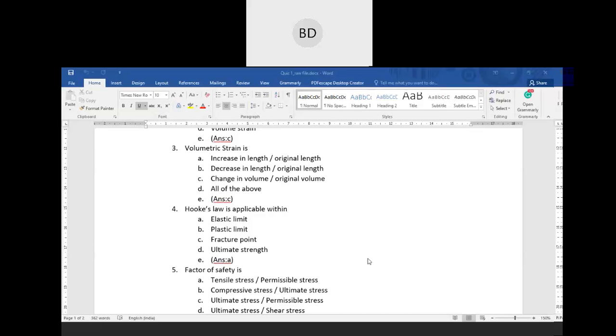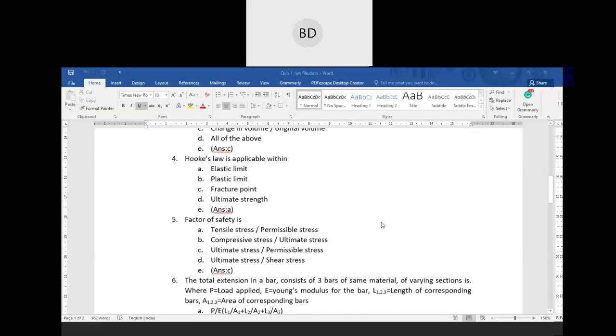Anybody can tell that stress is proportional to strain, that is Hooke's law, but the thing is that it is only up till the elastic limit, not beyond that. Beyond that, Hooke's law is not applicable. So you keep it in mind. Fine. Then factor of safety.